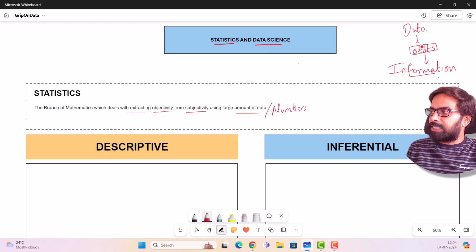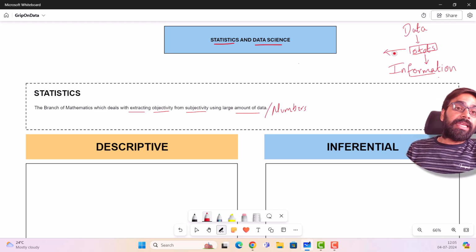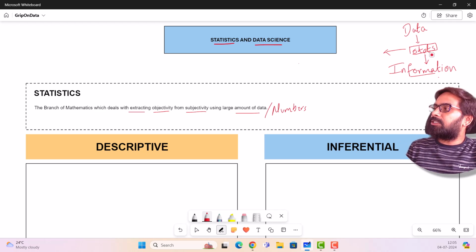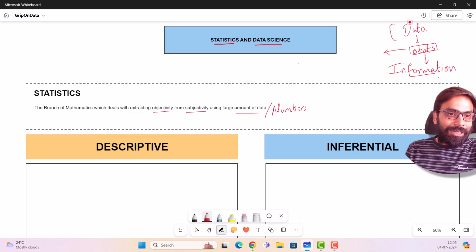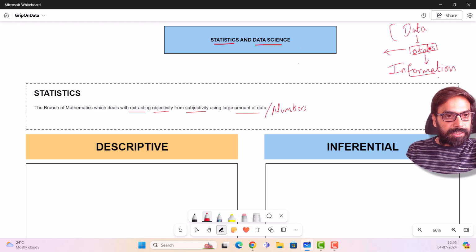This is the tool. So stats is nothing but a set of mathematical methods, mathematical knowledge, mathematical tools, mathematical prescriptions, mathematical ways of extracting information from data. The information over here is the objectivity which I was talking about. Subjectivity is the subjectivity involved in the universe, which we are trying to measure through data. Okay, so a large amount of data leads us to certain information, and the tool which helps us do it is statistics. Make no mistakes, statistics is not related to only mean, median, mode. It goes very deep, and that's what we are going to basically look into.